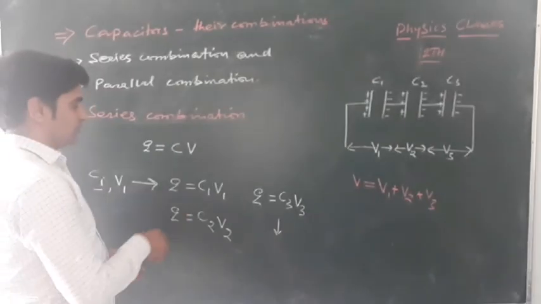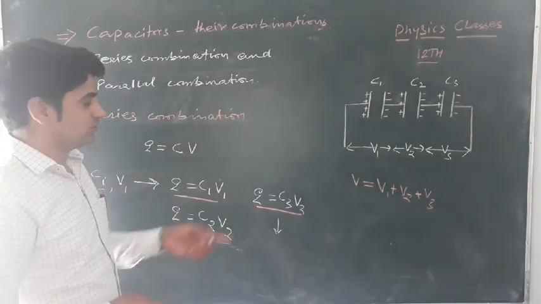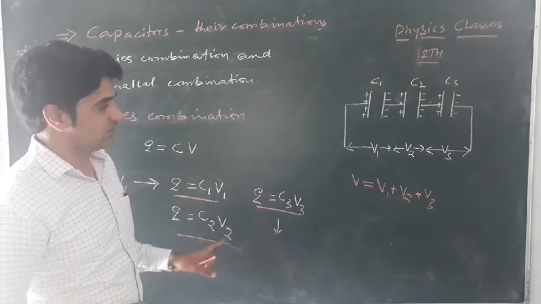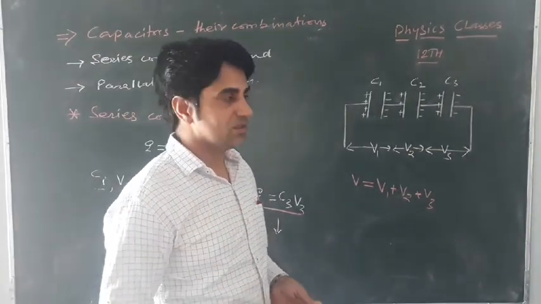So using the values from these equations, V1, V2, V3, we can write the values just to find out the total capacitance of that network.